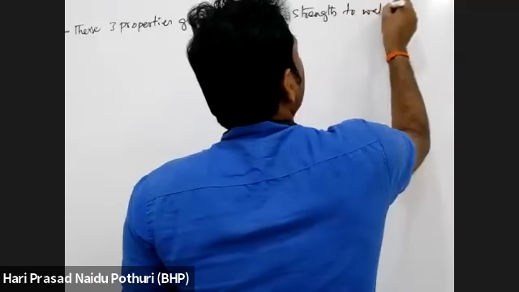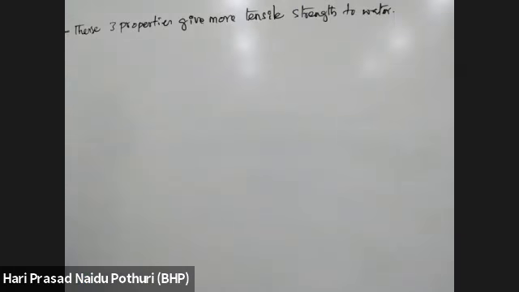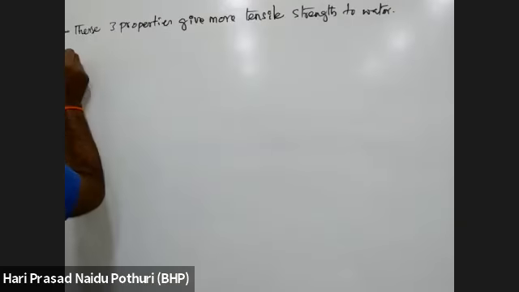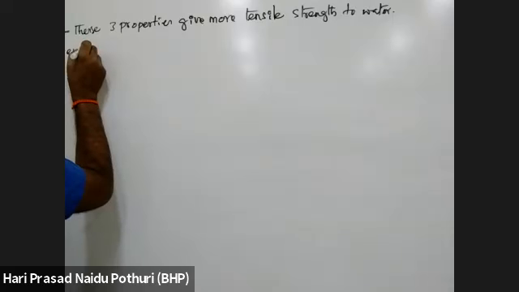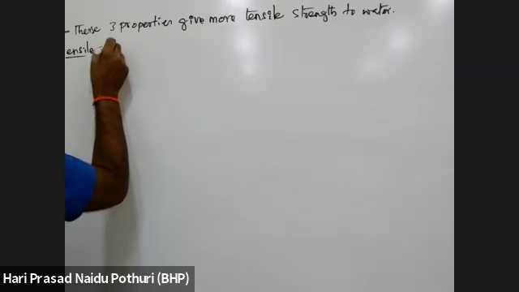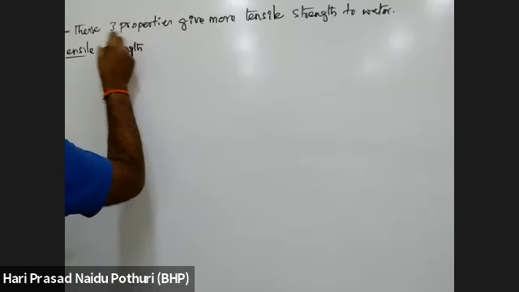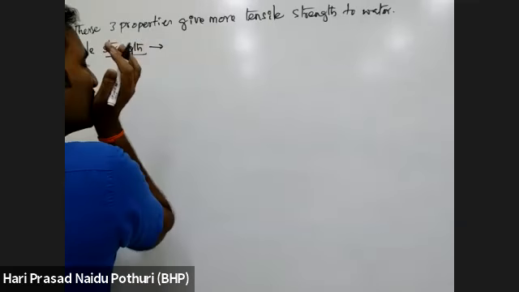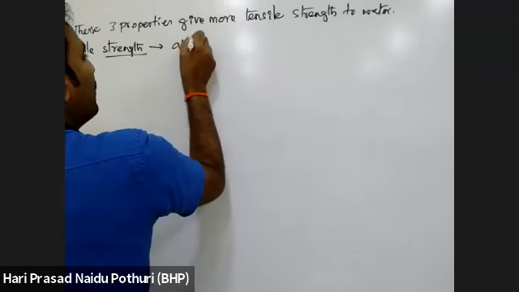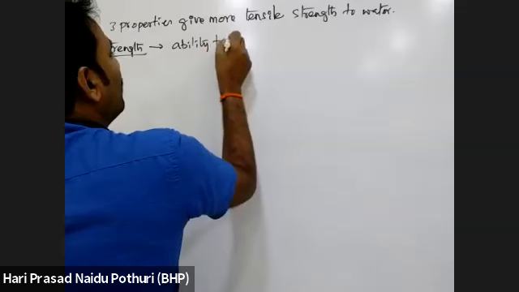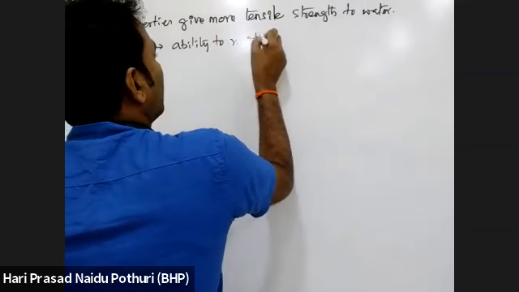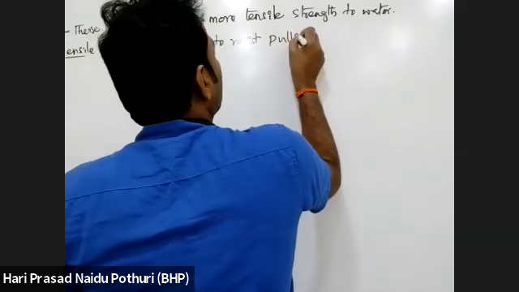Tensile strength is the capacity, the ability to resist the pulling force. Tensile strength is the ability to resist pulling force.